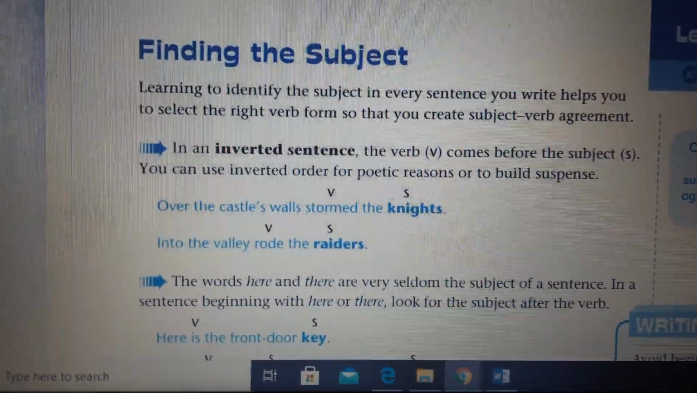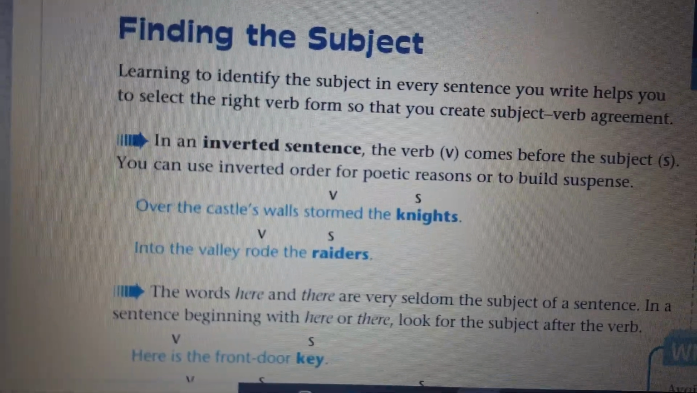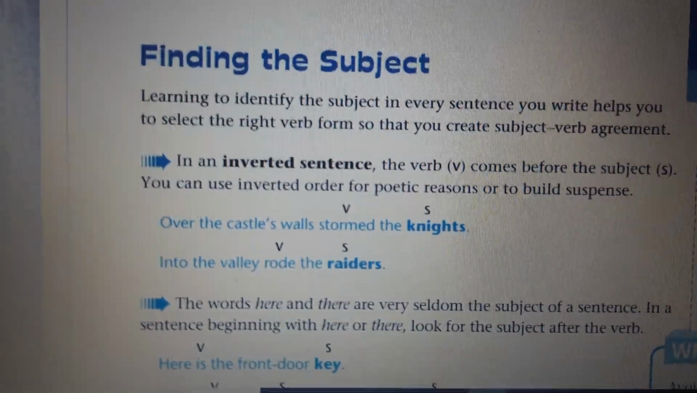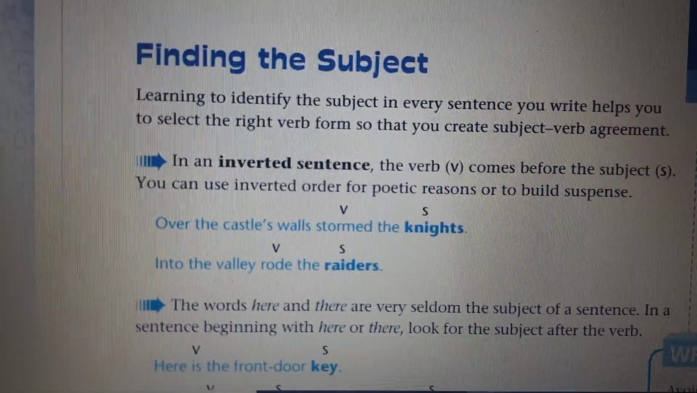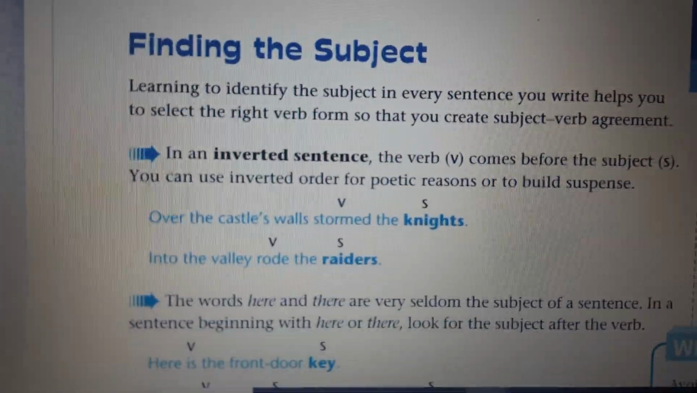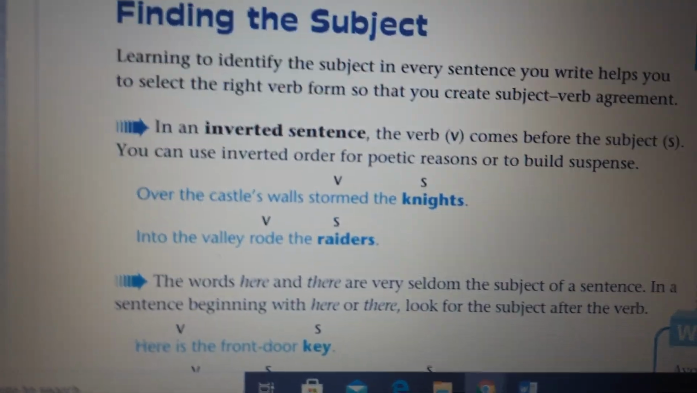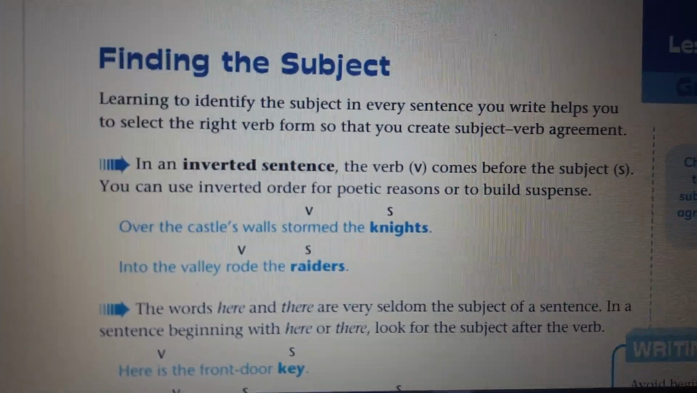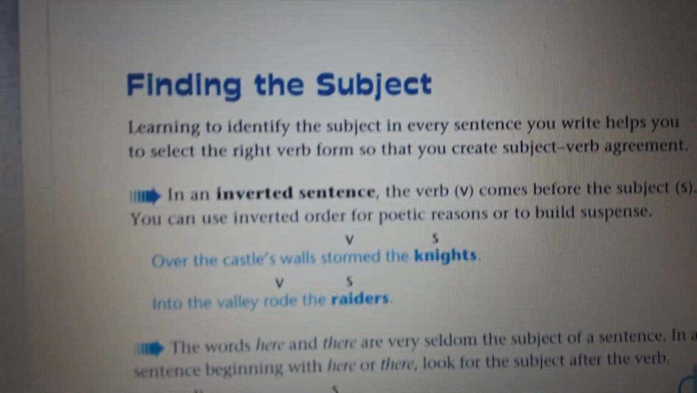Okay, let's read the first example. Over the castle's walls stormed the knights. Here we have stormed, from storm. This is a verb, but it comes before the subject. The subject, as you see, is knights, and it comes at the end. The verb comes before it.